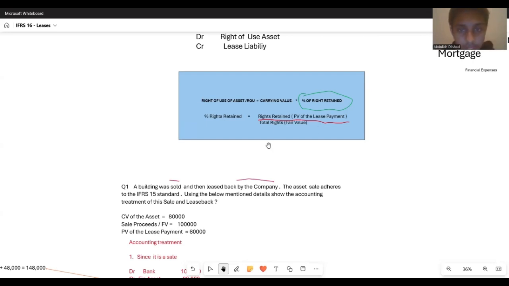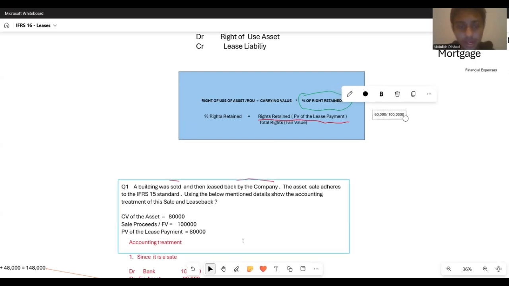Can you see here? 60,000 is your present value of lease payments, and the total rights was 100,000, right? So the percentage of rights retained would be,